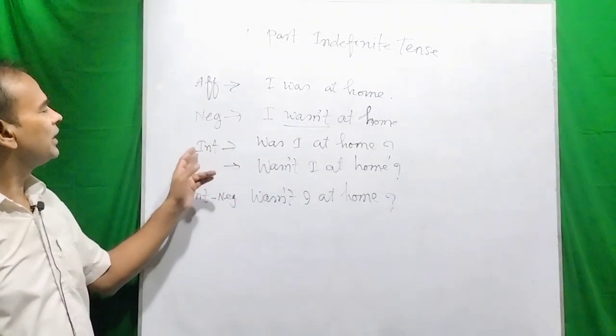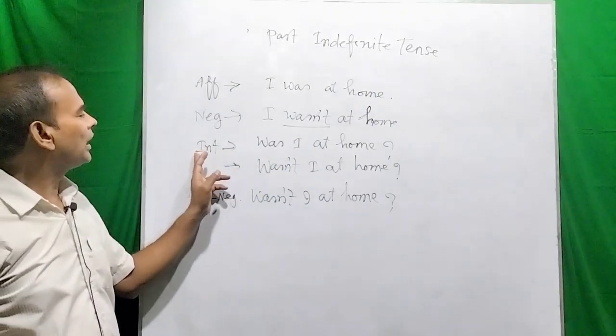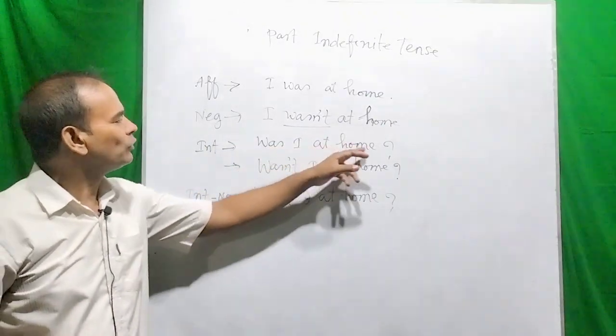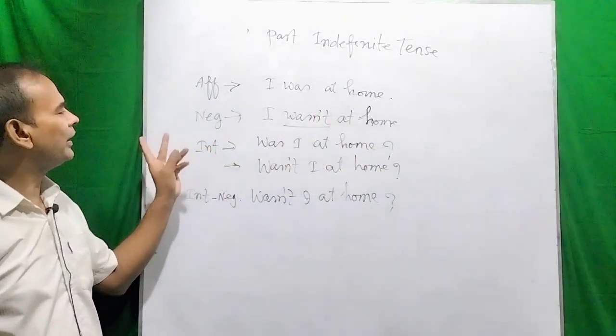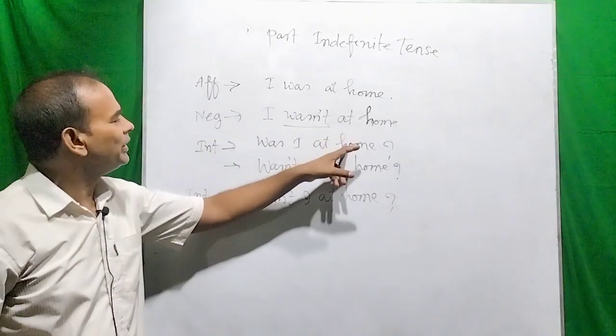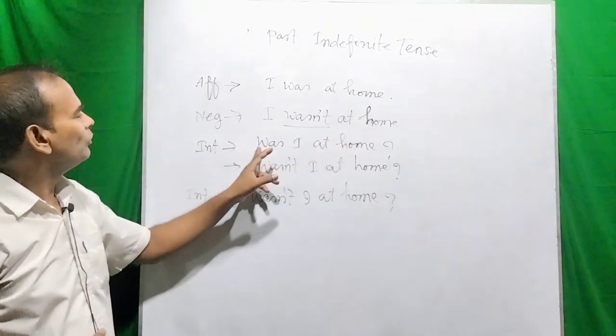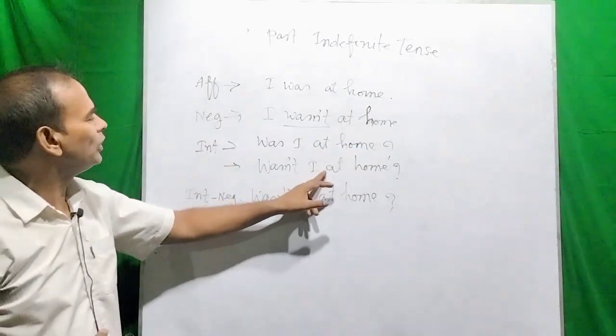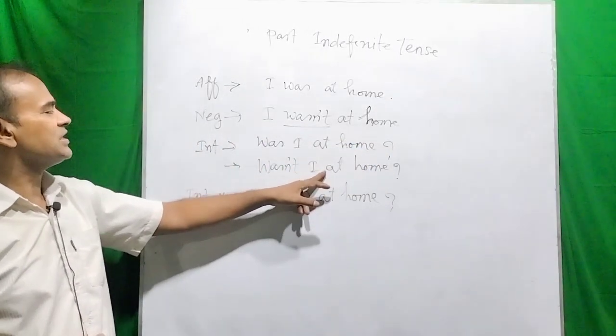And also we can use it in terms of an interrogative sentence. If I write was I at home, that will be a conversion, and wasn't I at home, that will be a transformation.